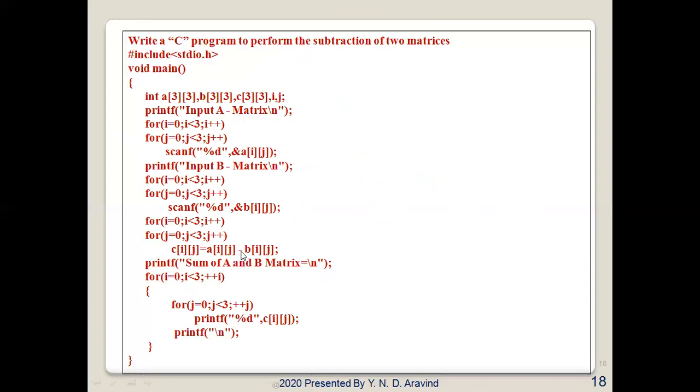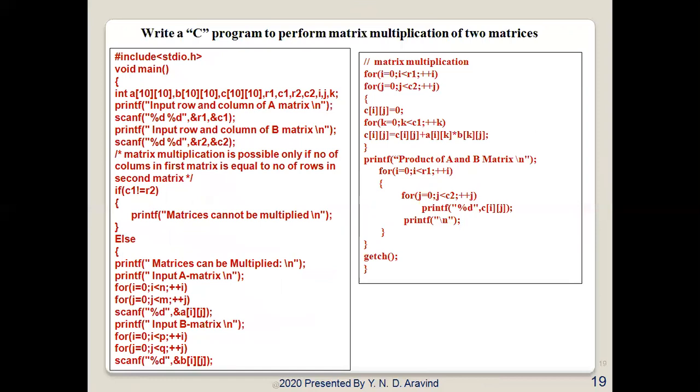Now let us see the next program for doing matrix multiplication. Here matrix multiplication is possible only if the number of columns in the first matrix is equal to the number of rows in the second matrix. So the matrices need not be square or of similar size. Matrix multiplication is only possible if the number of columns in the first matrix is equal to the number of rows in the second matrix.